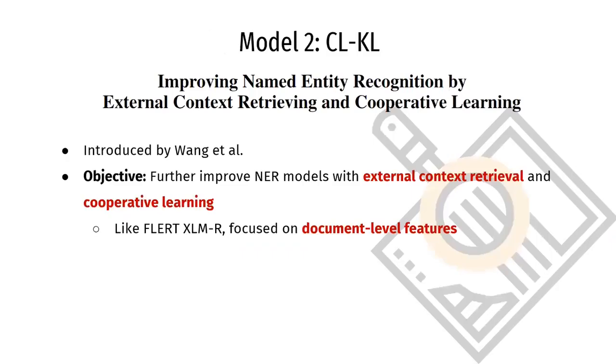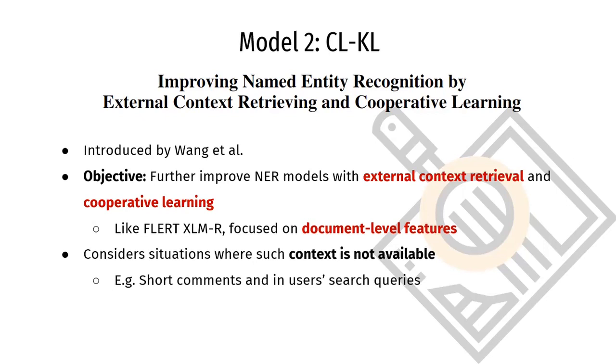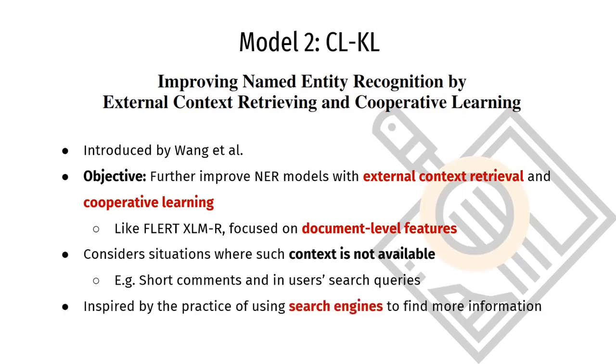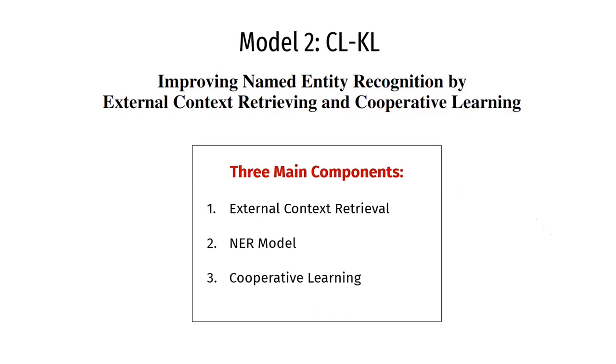So moving on to the next model used in this project. As document-level features can further improve the accuracy of NER models as seen in the previous study, the CLKL model was proposed with the objective of further improving NER models with external context retrieval and cooperative learning. Like the previous model, it focuses on the use of document-level features. However, as document-level features require surrounding context as input, the CLKL model considers situations where such contexts are not available, such as in short comments and in search queries. Thus, this model was inspired by the practice of using search engines whenever we need more information. To facilitate better understanding, we break down the entire model into three main components.